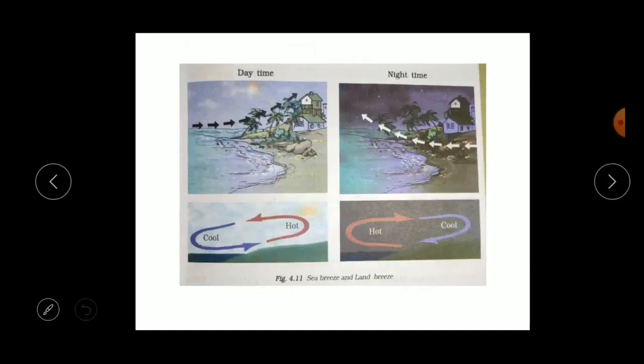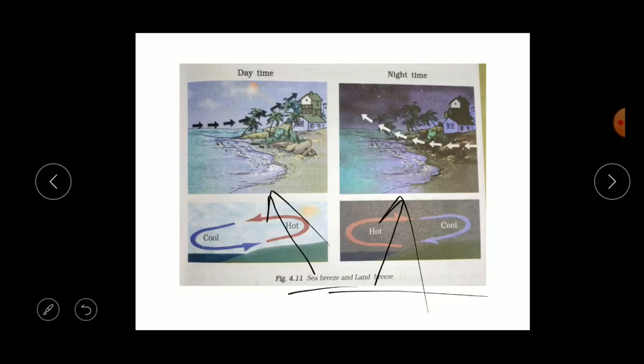Understood, children? What is land breeze and what is sea breeze? Here, does the sea breeze occur in daytime or night time? Yes, it occurs in the daytime, right? And what about the land breeze? The land breeze occurs at night time. So in the land breeze, what will happen? The cool air from the land moves towards the sea. This is called the land breeze.